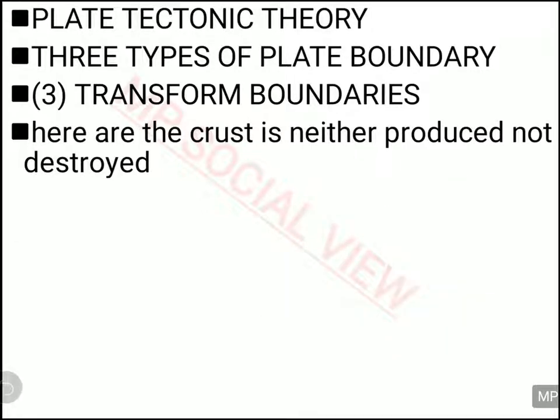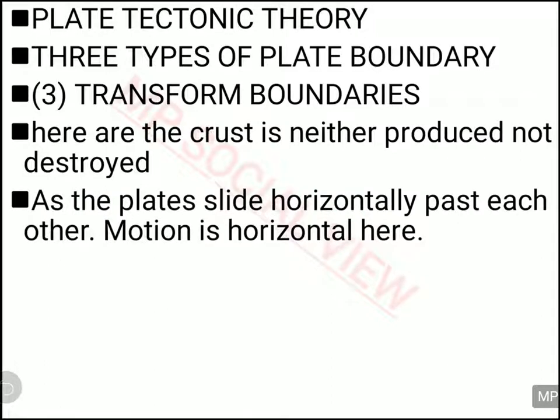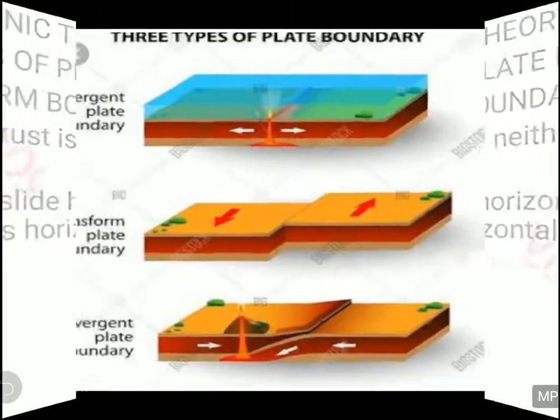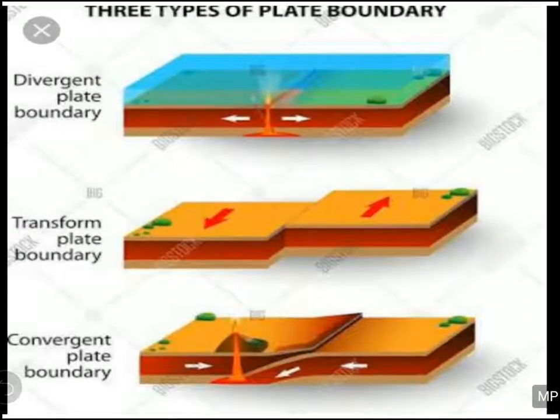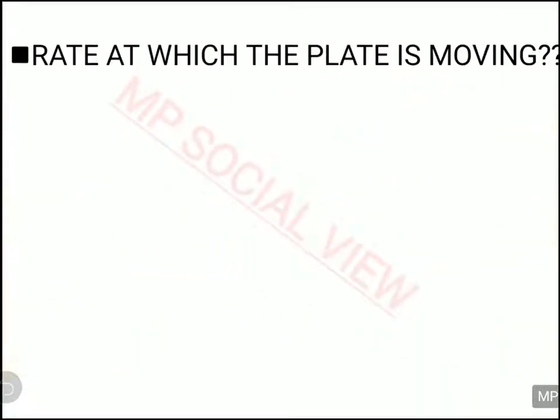Alright, so in this, neither the plate gets constructed nor destructed, they only horizontally pass each other. You can see this in the figure also. The first figure is of the divergent boundary, where the plates are getting separated and moving away from each other. Second is the transform boundary, where the plates just bypass each other, horizontally passing each other. And third is the convergent boundary, where one plate is getting subducted under another plate.